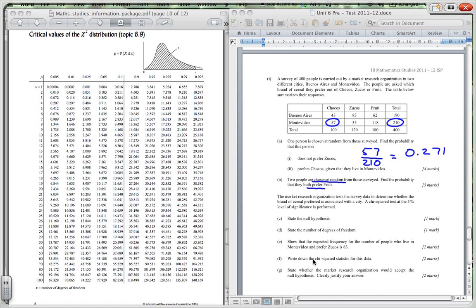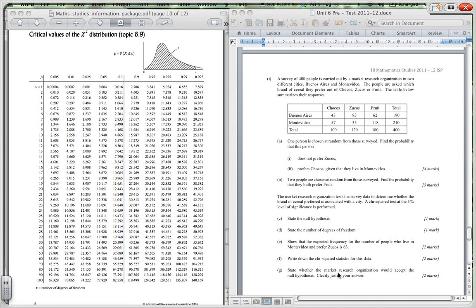Then 2 persons are chosen at random from those surveyed. Find the probability that they both prefer Fruity. So for the first person, we know that there's 180 that prefer it out of a total of 400. And then for the next person, the first person preferred it, so there's only 179, and it's going to be out of 399 because one person is already chosen. From that you get about 0.202. So that's the probability part, not the thing that we're concentrating on at the moment.